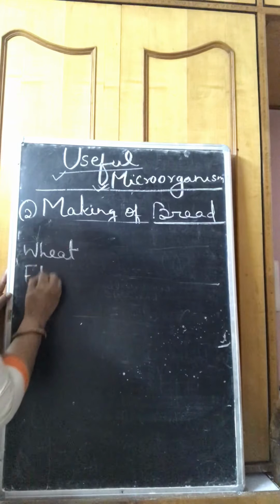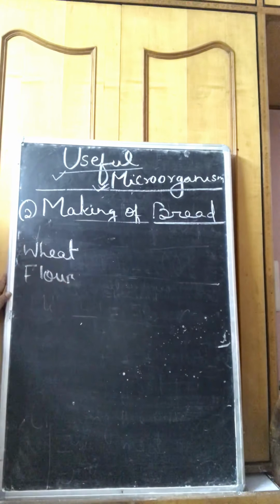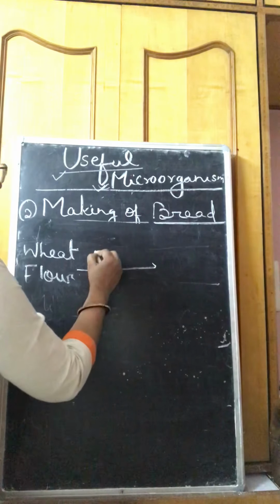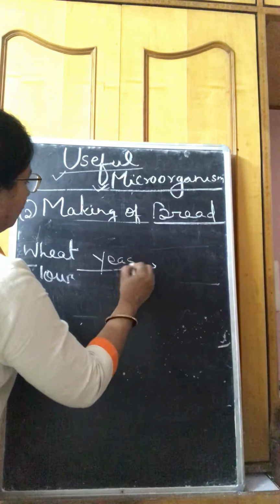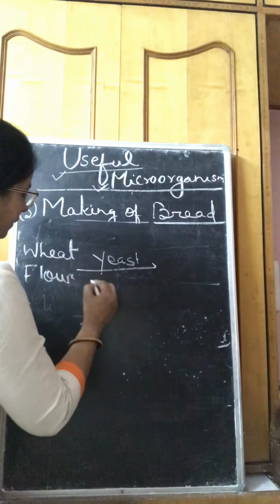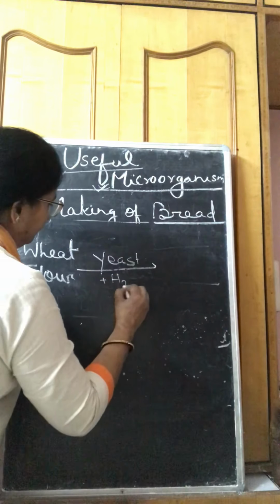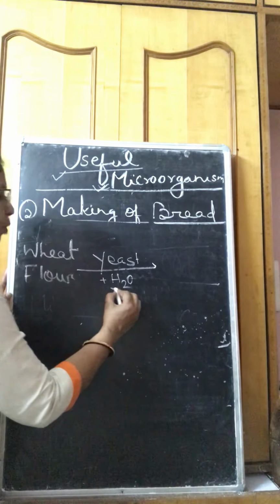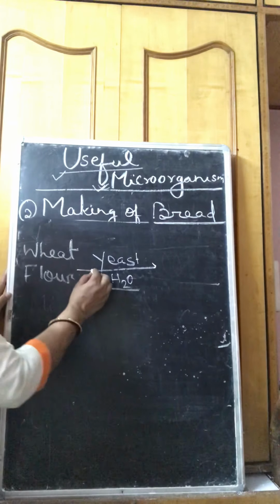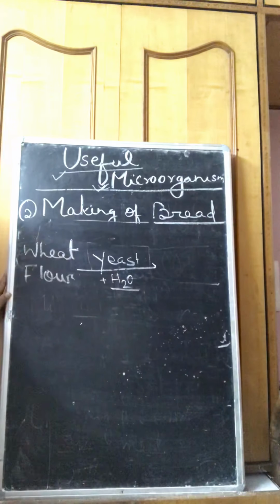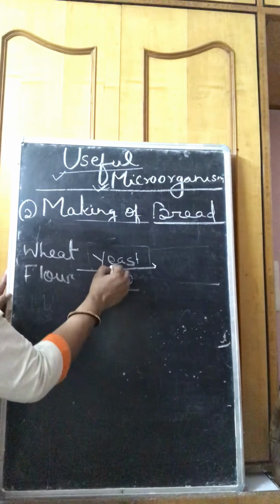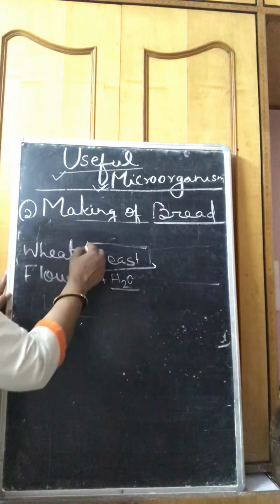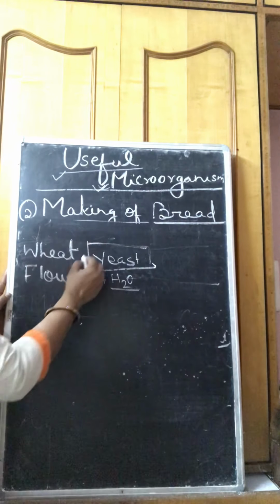When yeast is mixed in wheat flour along with moisture, that means when wheat flour is kept moist and yeast is added to it, what happens? Yeast reproduces rapidly. First thing, its number is increased enormously.